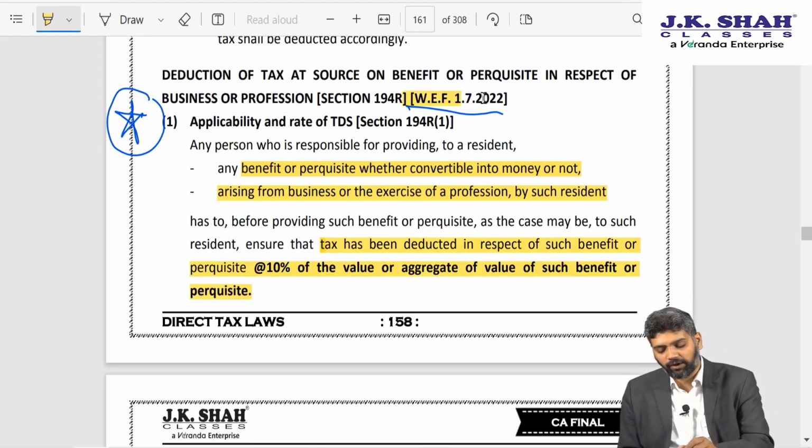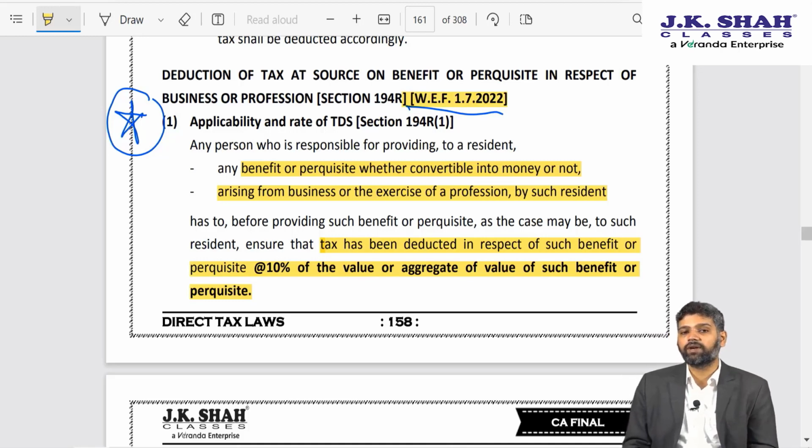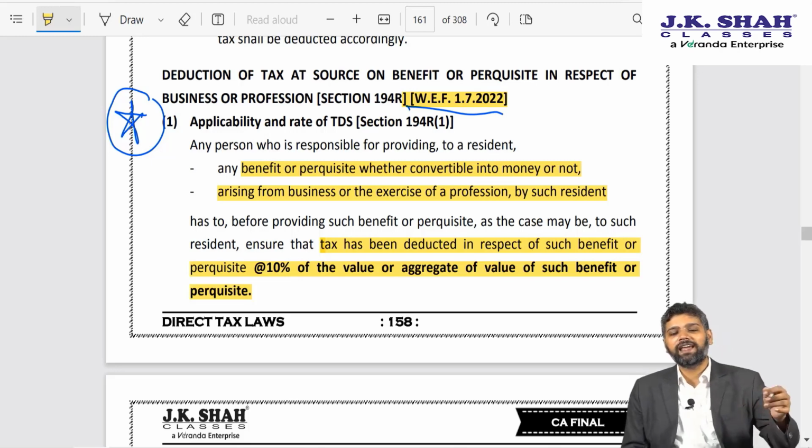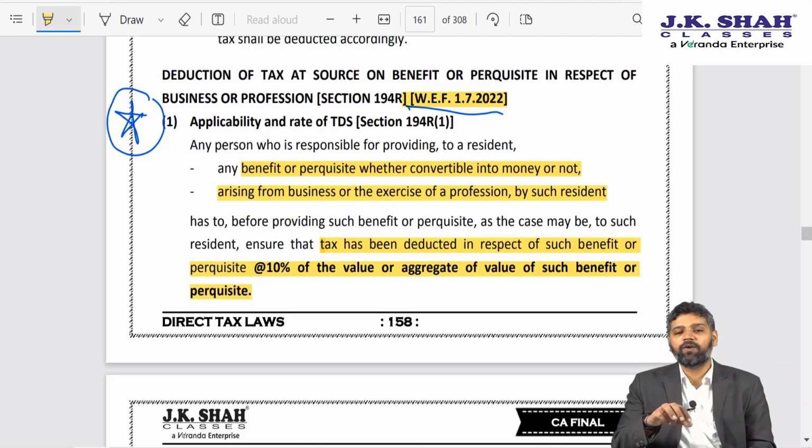But remember, this has come into effect from 1st July 2022. Our institute has a habit. Sometimes they will say that on 29 June so and so this benefit has been provided, you are required to discuss TDS provision. Will your answer change if the benefit was provided on 1st January 2023? So before 1st July, on benefit or perquisite there was no TDS. With effect from 1st July, there is a 10% TDS.